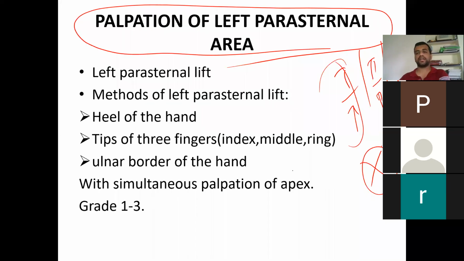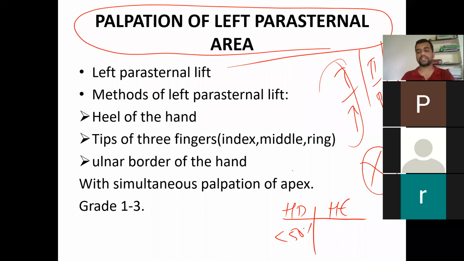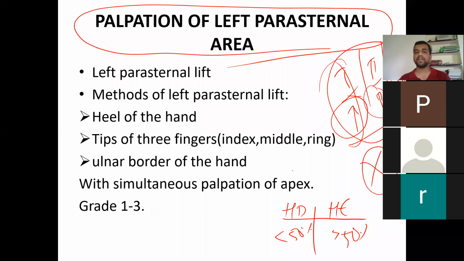And we have got many gradings, like how we told about parasternal, hyperdynamic and heaving type of apical impulse. We have less than 50% of the systole, more than 50% of the systole, etc. Like that we have here also, how much it is extending, but it is not required. If it is given in your book also, forget it. Don't read how much part of systole is in grade 1, grade 2 and grade 3. They would have given it, but it is not necessary at all. They will not ask you, and it is too much into the depth of cardiology.